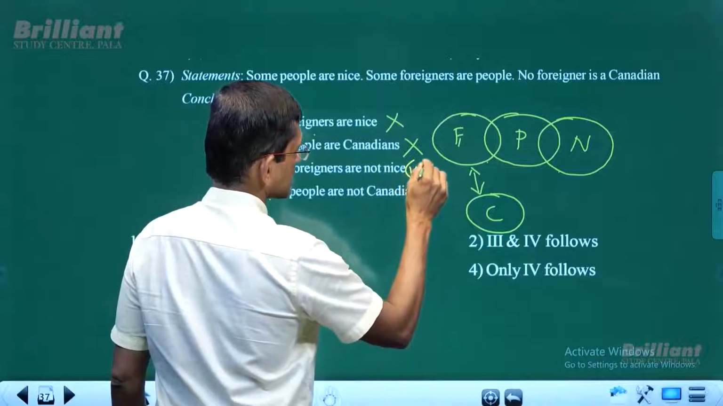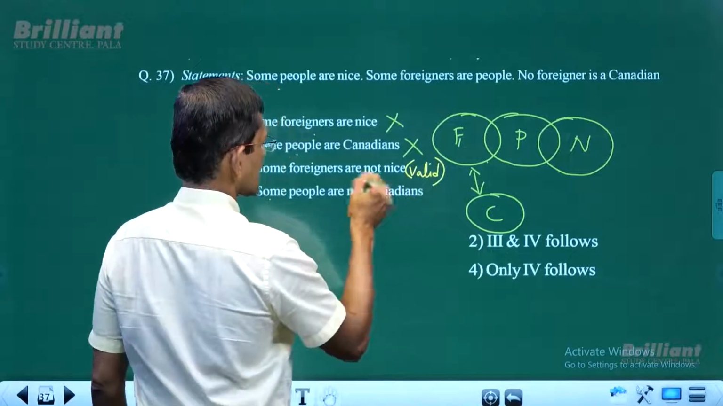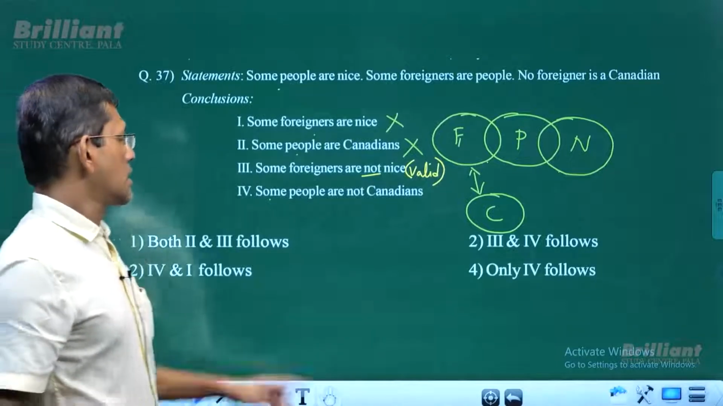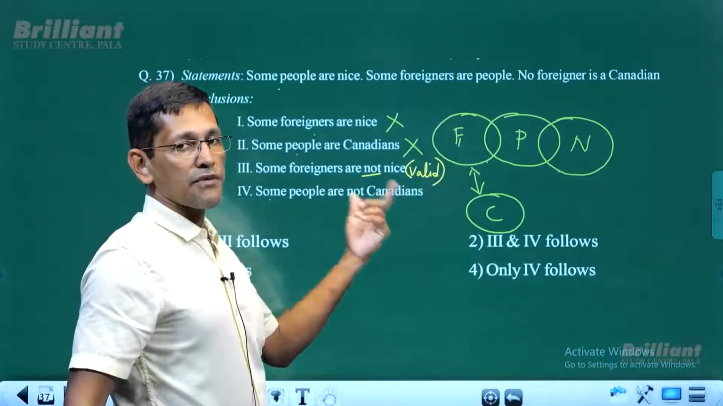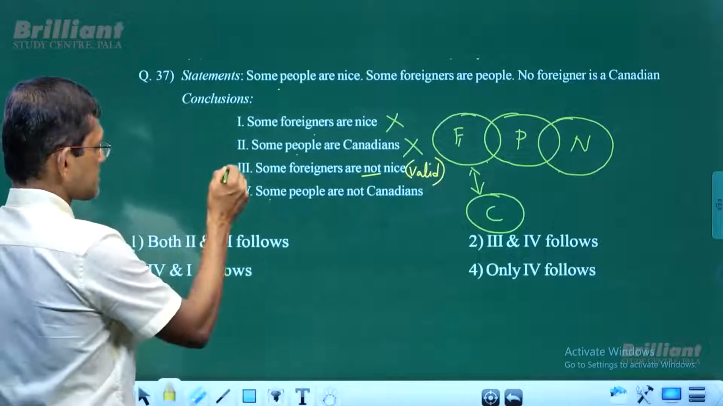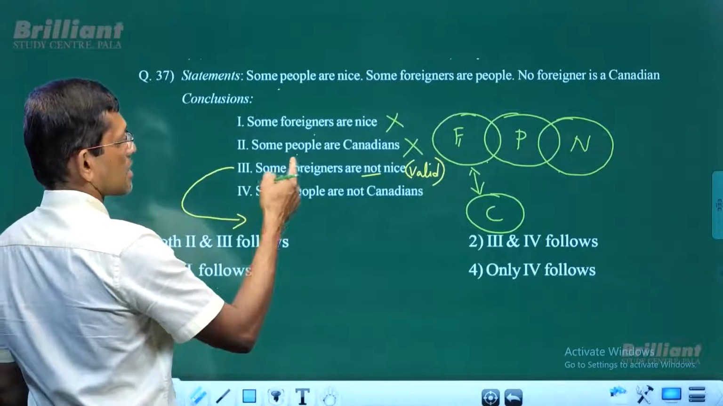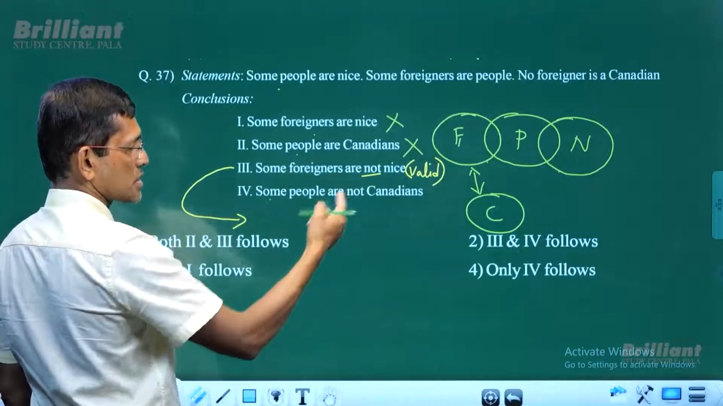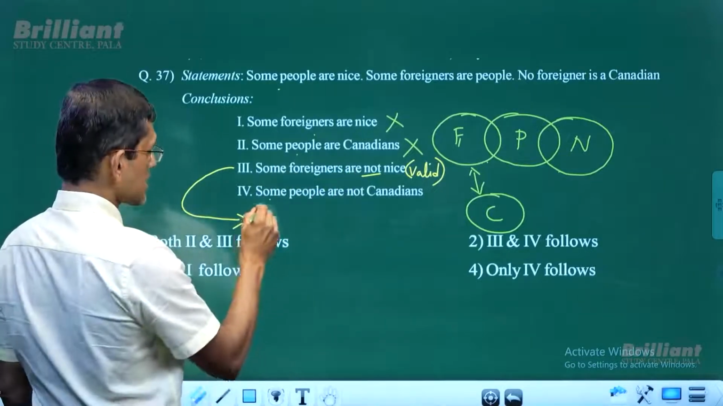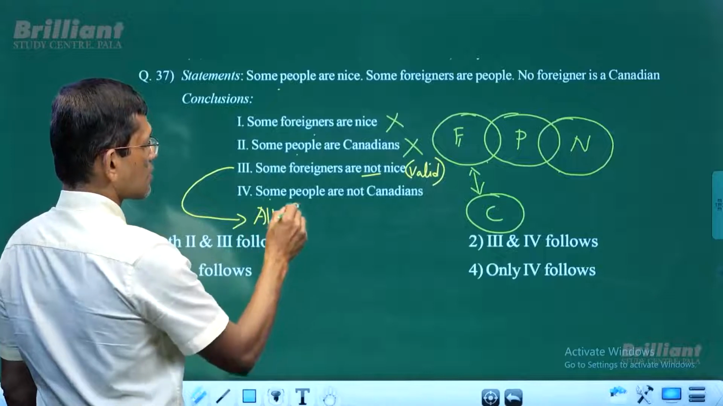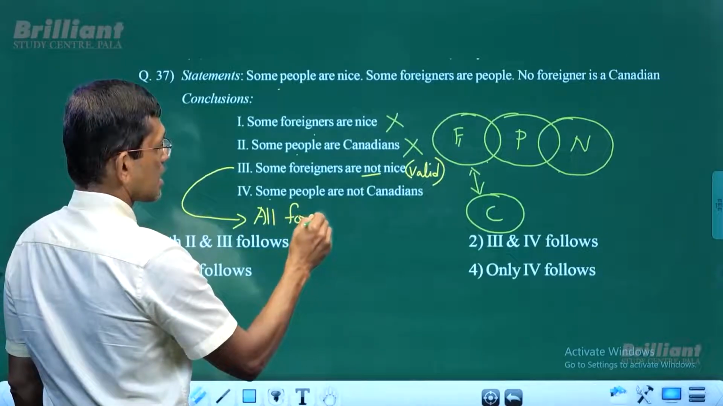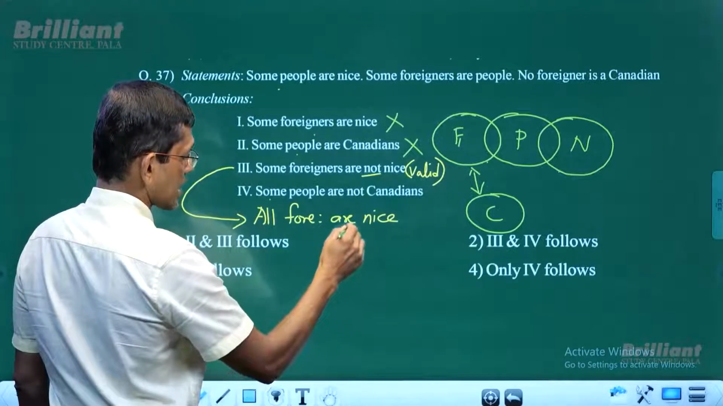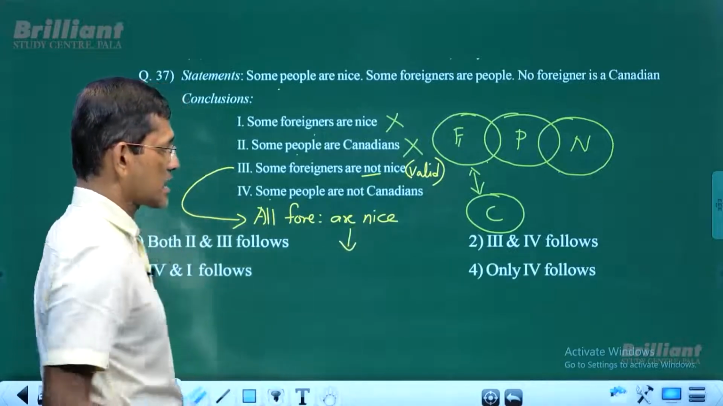This is valid. However, this is negative, right? If it is negative, negative conclusion valid means you have to negate it. When you negate it, what do you get? Some foreigners are not nice, so "some not", when you negate it, that becomes "all". All foreigners are nice. So how do we draw a new diagram for all foreigners are nice?